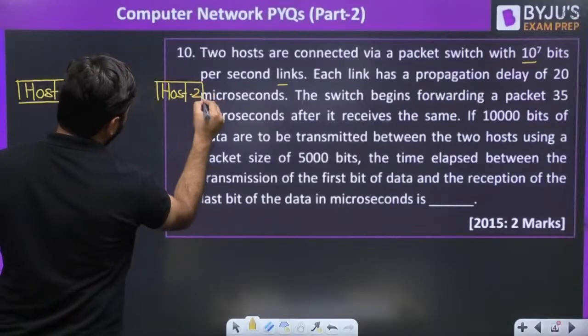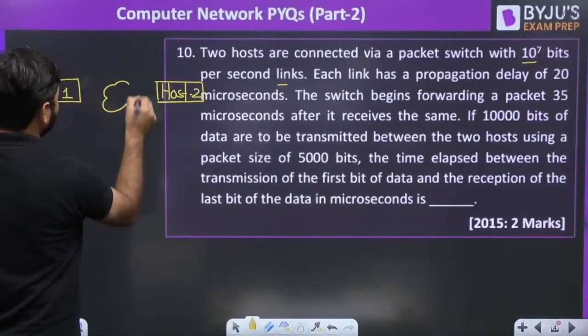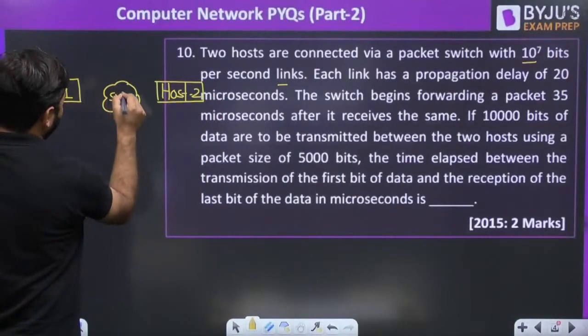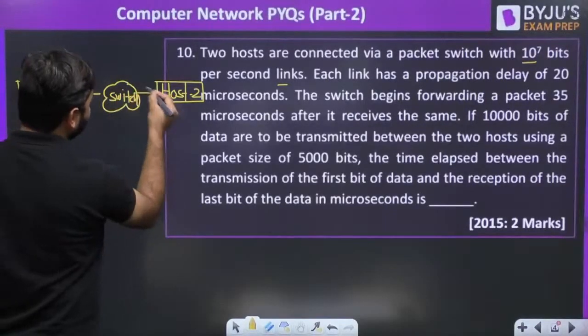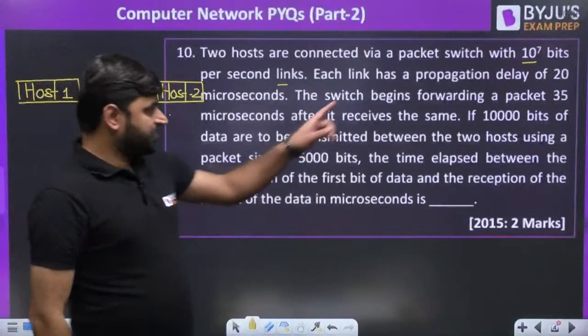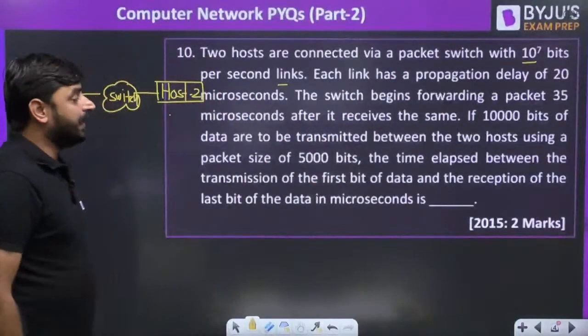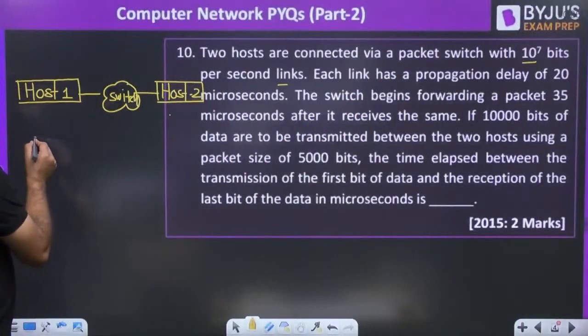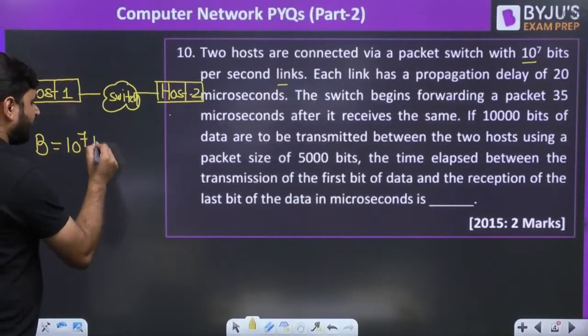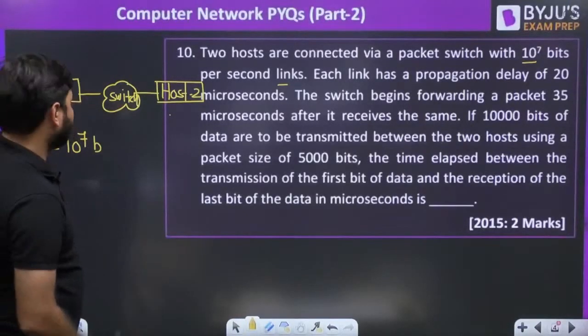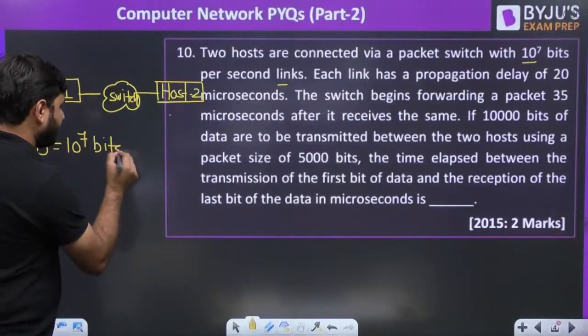Host 1 and host 2 are connected by a switch. It means in this question, bandwidth is given here: 10 power 7 bits per second.